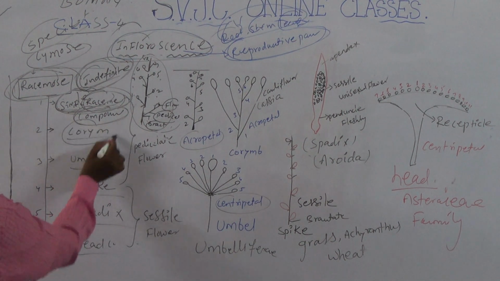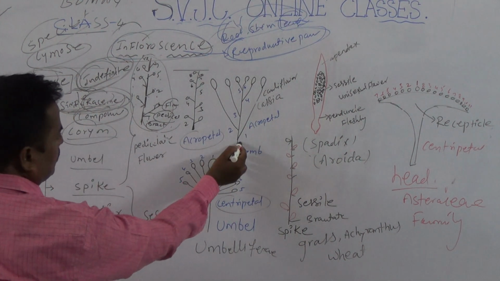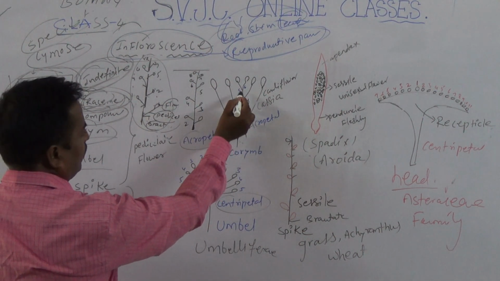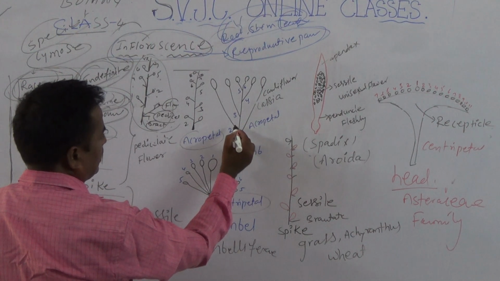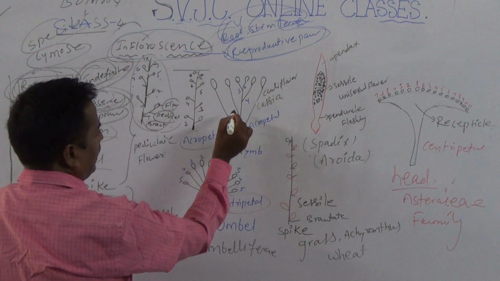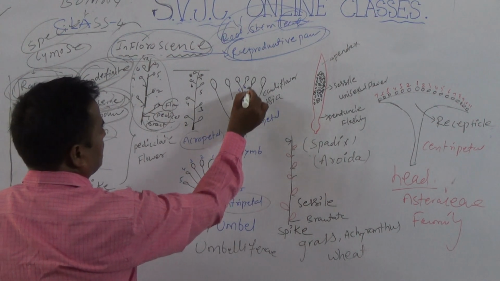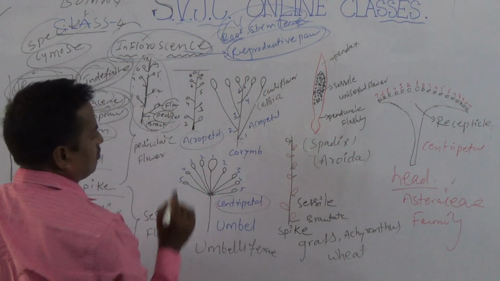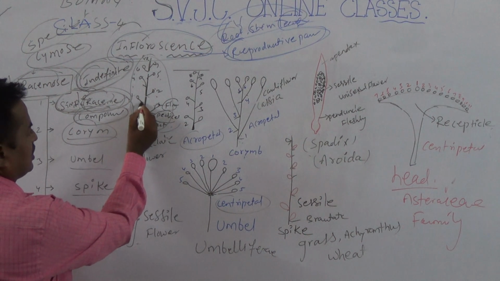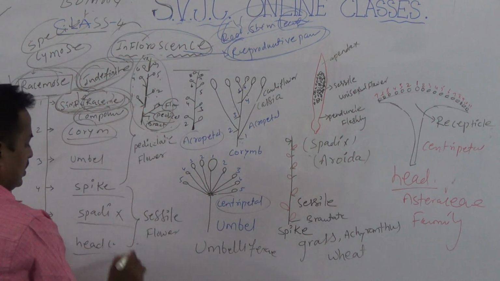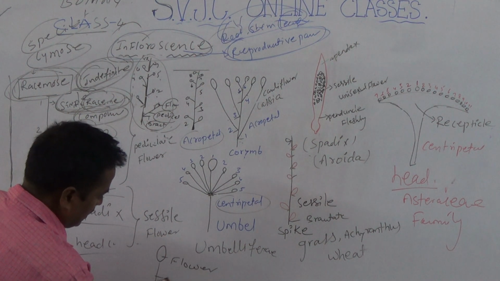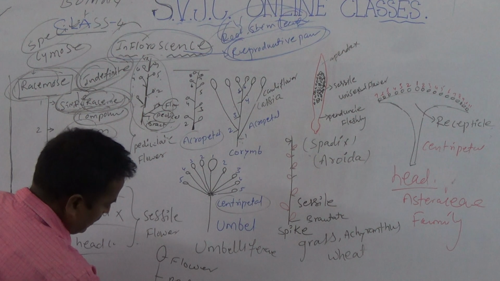Next, corymb. Look here, this is the corymb. The first flower, second flower, third flower, fourth flower, fifth. So bracteate pedicel flower, bracteate pedicel flower, all are bracteate. The stalk of the flower is called pedicel. Now this is the flower. This is the pedicel. This is the bract.